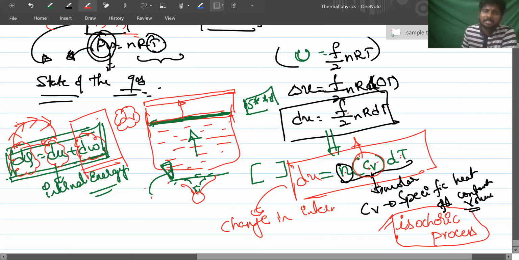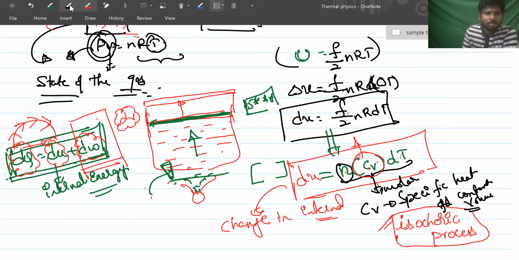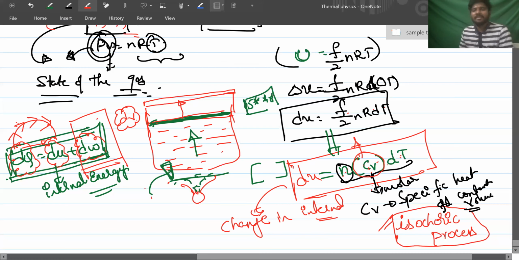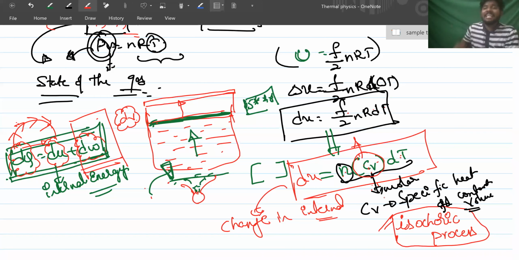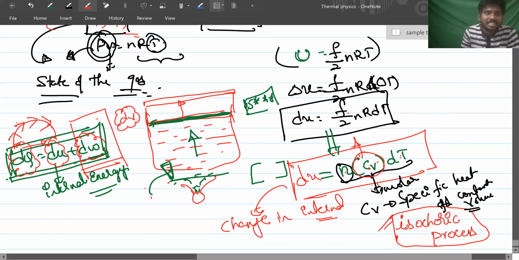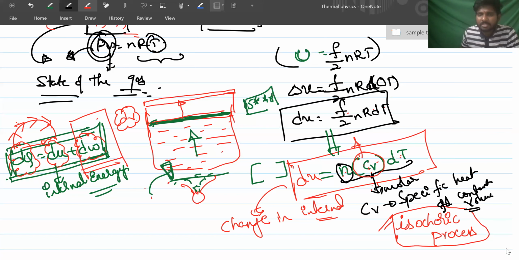But only in the isochoric process will all the heat be converted to internal energy, while this formula will be the same for internal energy in whatever the process. Because in the isochoric process the entire heat is converted into internal energy. So we write this formula nCv dT in any other process also for internal energy, because internal energy is a state function. This is another 5-star point. Number of times this question is asked.